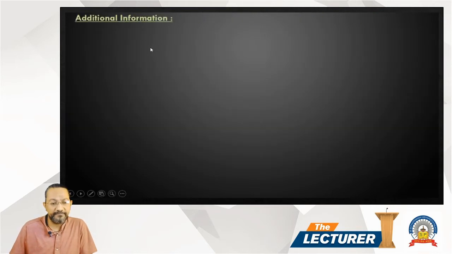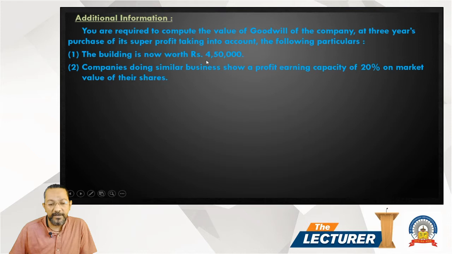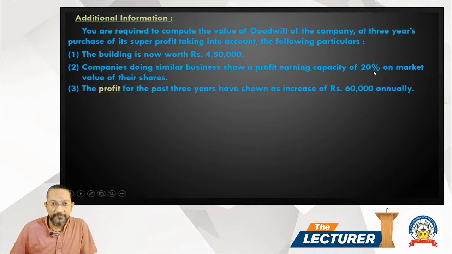Additional details. You are required to compute the value of goodwill of the company at 3-year purchase of super profit, taking into account the following particulars. Building is now worth 4,50,000. So they provide the value of building, 4,50,000. Companies doing similar business have profit earning capacity of 20% on market value of their shares. So 20% is the rate of return. The profit of the past 3 years has been increasing by 60,000 annually.